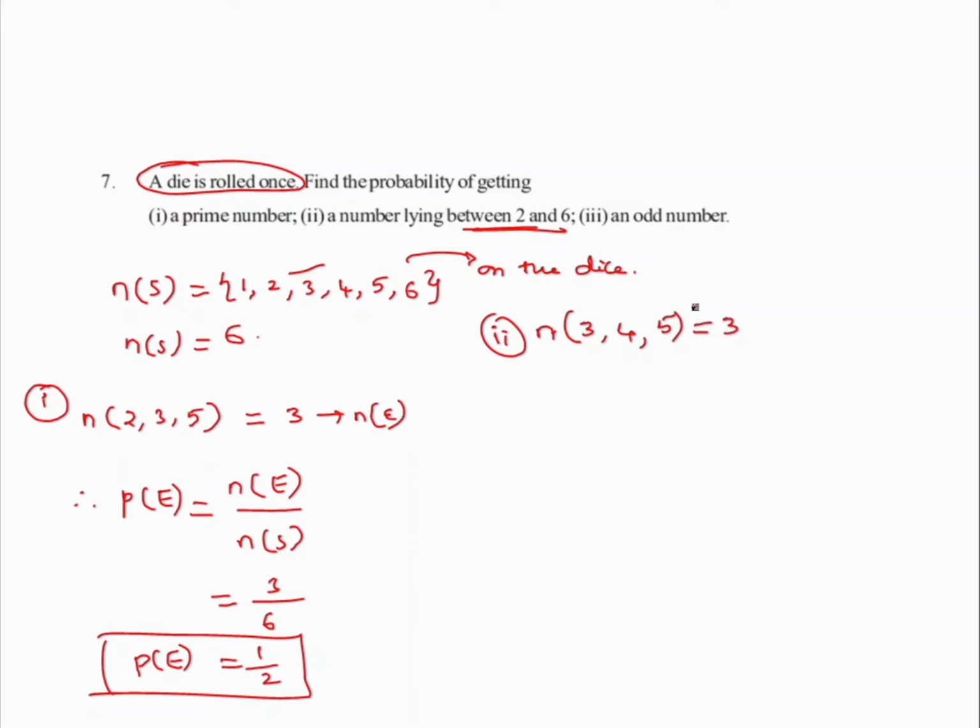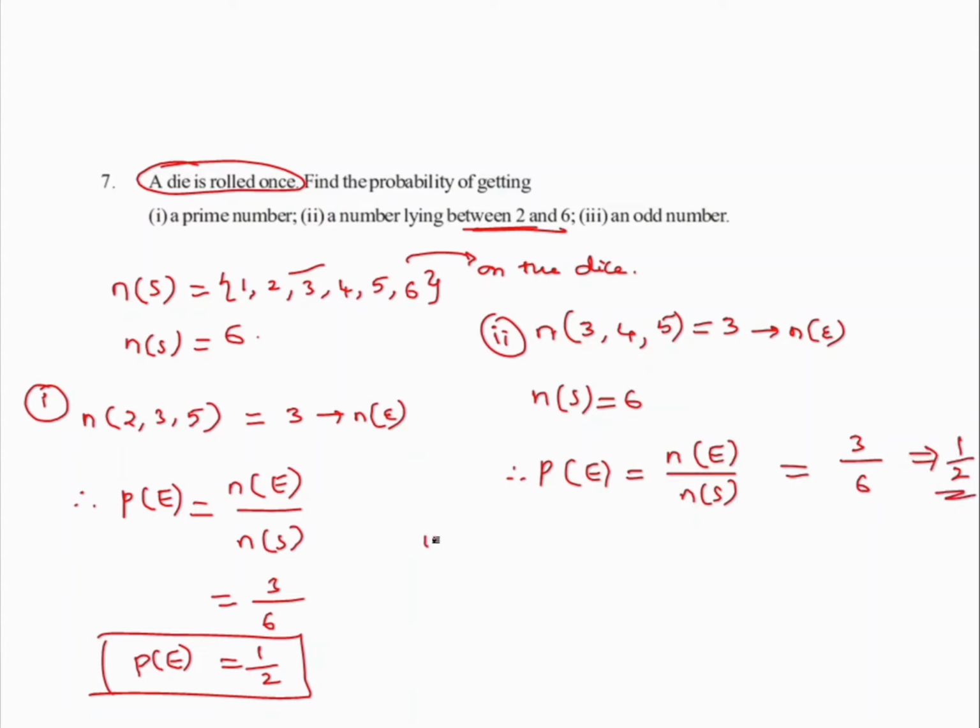The required number of events is how much? n of E. So this sample element, you know that n of S is equal to 6. Therefore, the probability of the event is equal to n of E by n of S. So this is nothing but 3 by 6. Again, the answer is 1 by 2 only.